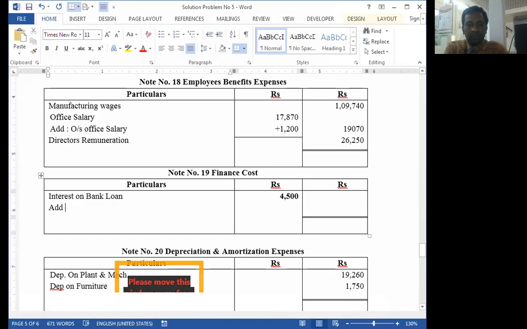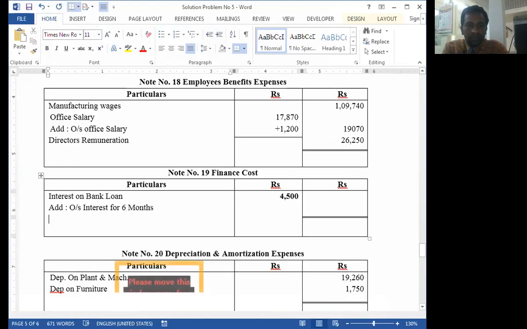And we calculate outstanding interest for 6 months. It is calculated as under: total bank loan is 50,000 multiplied by 18%.